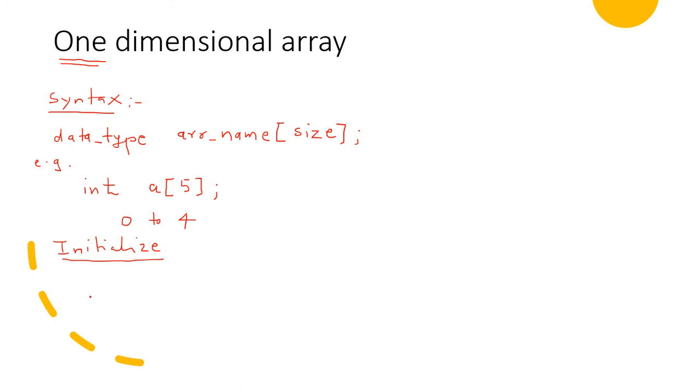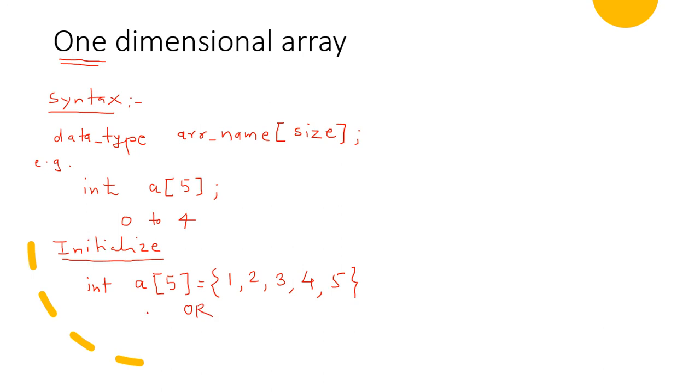How to do this? int a[5] equal to 1, 2, 3, 4 and 5. So these 5 elements will be stored into this array a.